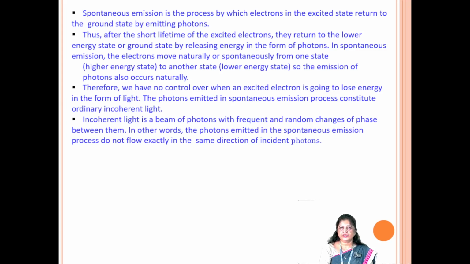The photons emitted in the spontaneous emission process constitute ordinary incoherent light. Incoherent light is a beam of photons with frequent and random changes of phase between them. In other words, the photons emitted in the spontaneous emission process do not flow exactly in the same direction as the incident photons.